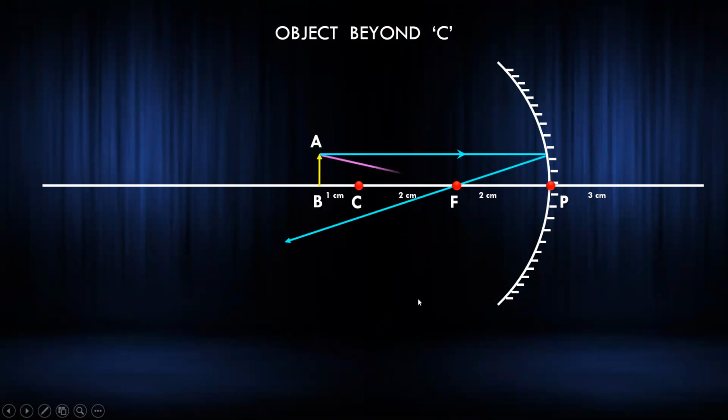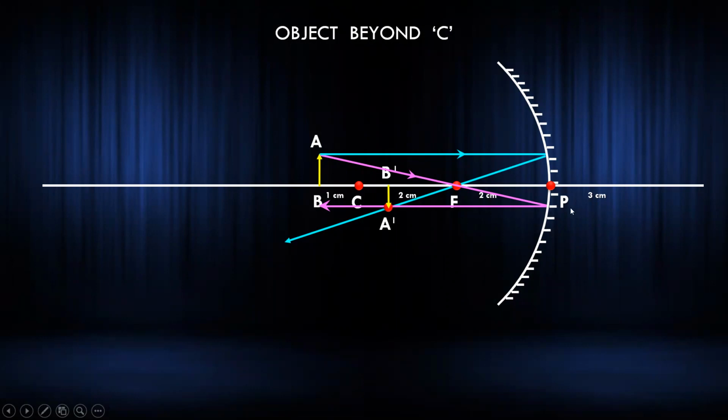And second, if the incident ray is passing through the focus, the reflected ray becomes parallel. And where do we always draw the image? Image is always drawn where the rays intersect. If you see the rays intersect at this point, the reflected rays, hence we'll draw the image at this point, and the intersection point is named A dash, and B dash will always be on the principal axis.